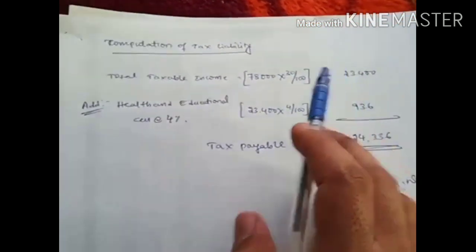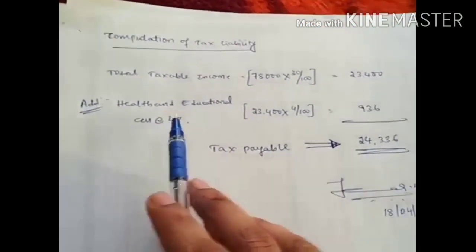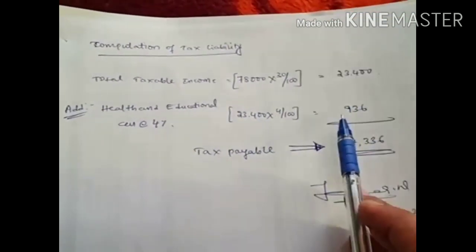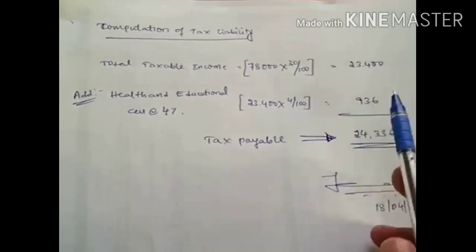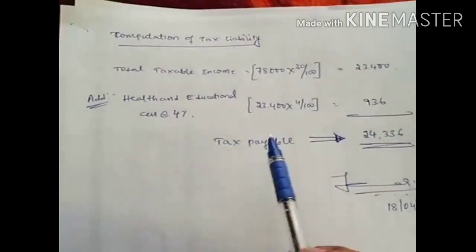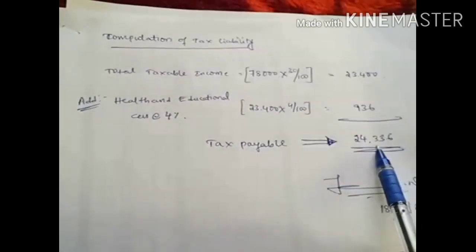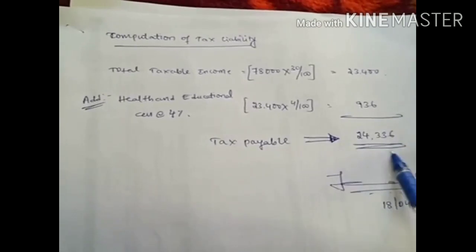From that amount we have to calculate health and educational cess 4%. So if you calculate 4% on that, you are going to get 936 rupees. Add both the amounts, you are going to get tax payable amount as 24,336. So this is the tax paid to the government.